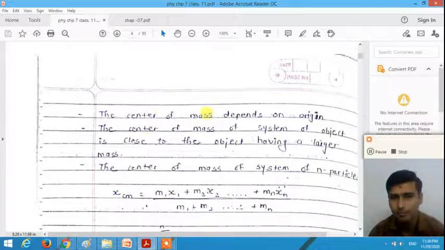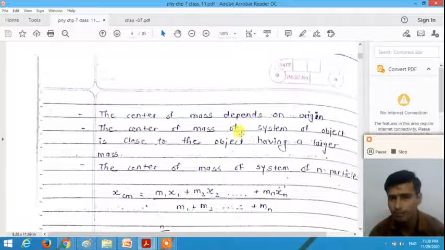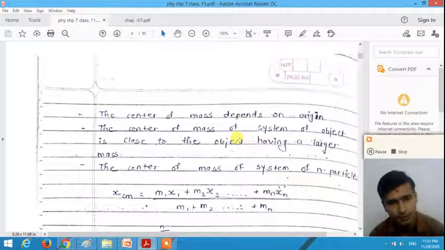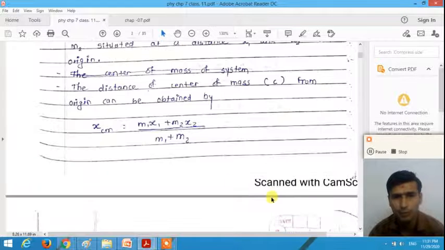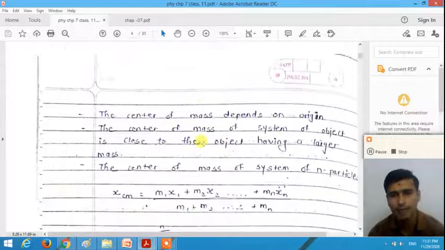The center of mass depends on the origin. If we change the origin reference point, the center of mass will change. The center of mass of the system of objects is close to the object having a larger mass, that we discussed previously. So here for the two objects, the center of mass can be calculated by a formula xcm, that means the center of mass, is equal to m1 x1 plus m2 x2 divided by m1 plus m2, right? So this formula is extended to n number of particles.